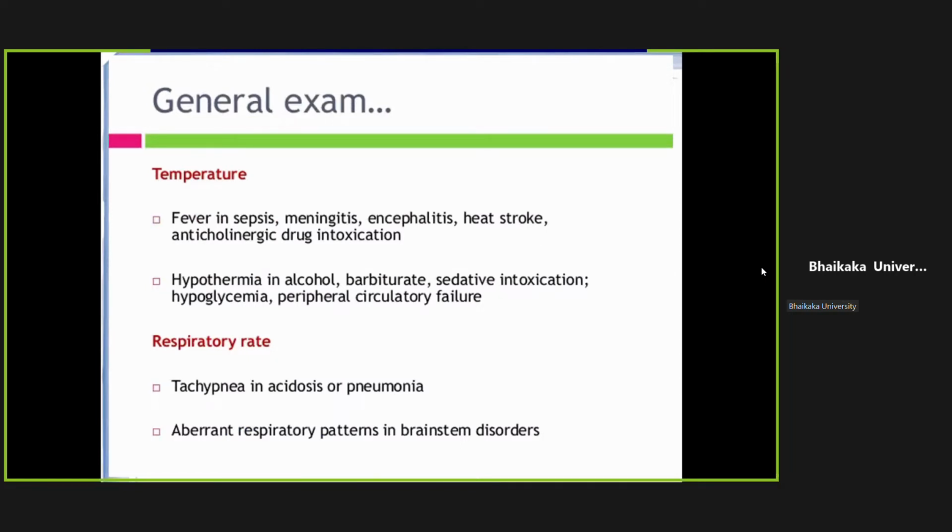If patient has low temperature in form of hypothermia, less than 37 degree, then you should suspect hypoglycemia, shock, alcohol intoxication, and sedative use like clonazepam or alprazolam. If patient has taken in large number, patient can develop hypothermia. If you check respiratory rate, if suppose respiratory rate is more than 16, which is normal 16 per minute, then you should suspect pneumonia or acidosis. And if the respiratory pattern is abnormal, we will see in the other slides, then you should think of brainstem involvement.